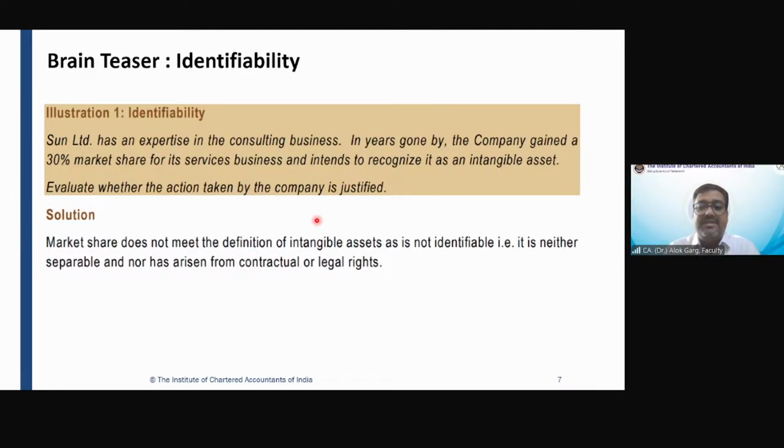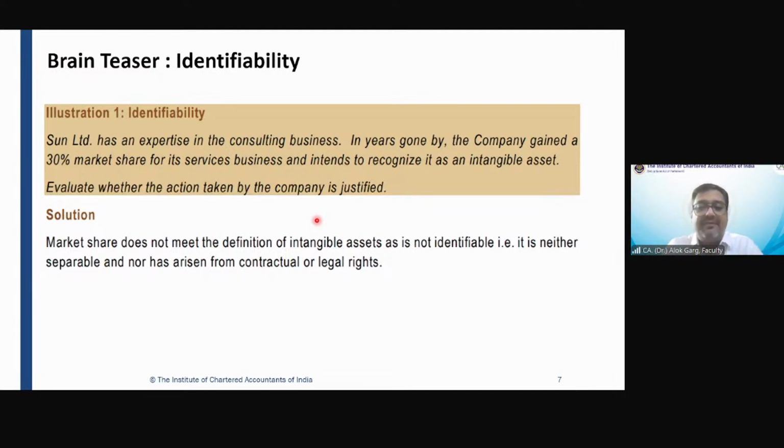Ginny, is it justified? If no, then why no? Why can market share not be capitalized as an intangible asset? It is a non-monetary asset without physical substance, right?